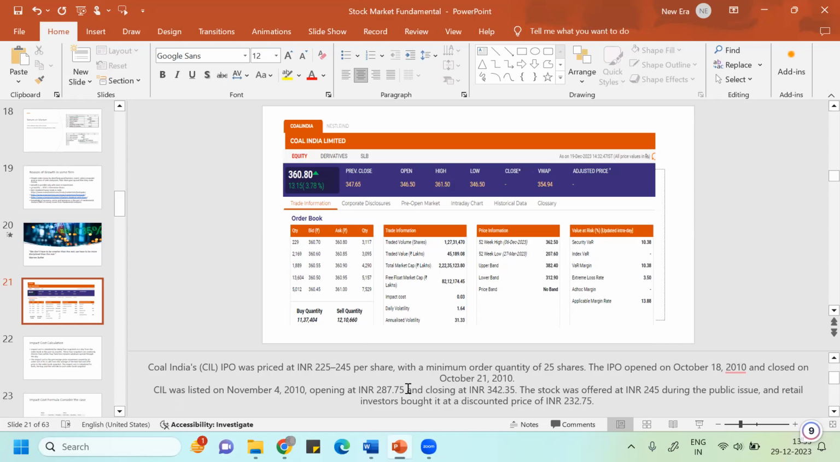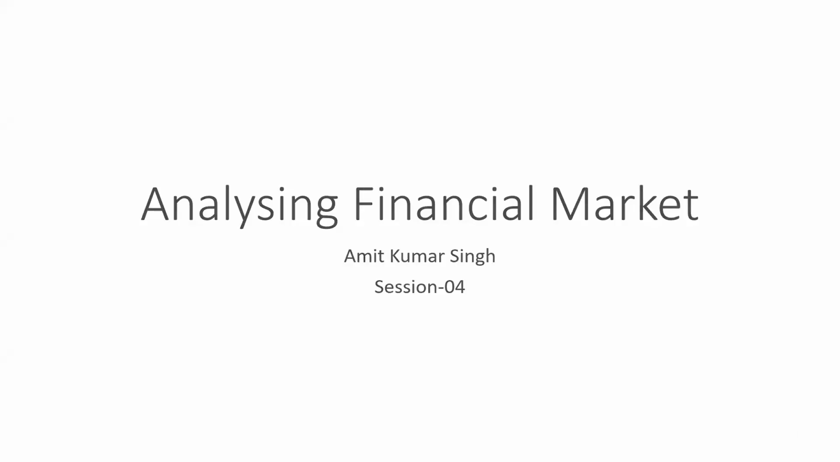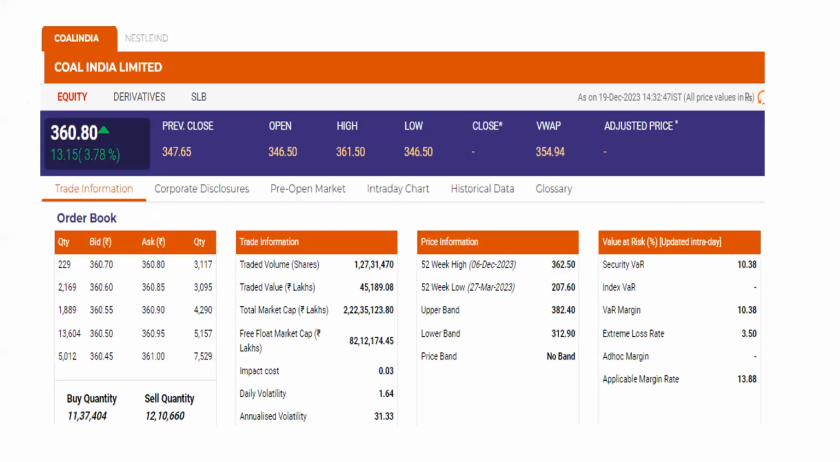Okay, so you can see this. Here what I wanted to tell you is, you can see the price at which the company stock is trading right now. The previous close means this data is taken on 19 December, and on 18 December the stock closed at this price. So that way you can see the appreciation of this much, 347.65 plus 13.15.